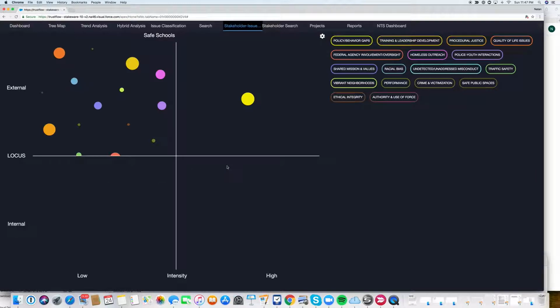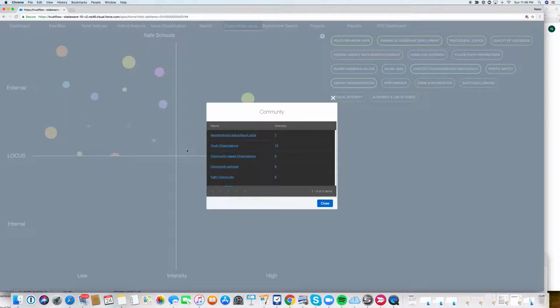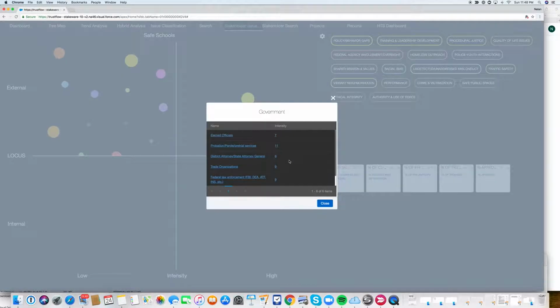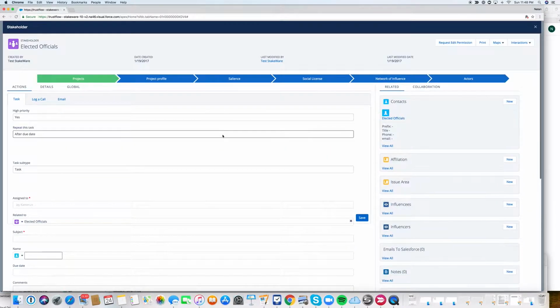So for example, those stakeholders that you have more than 100 meetings with will be considered high intensity stakeholders. So here we basically have an opportunity to look at these different groups and see, for example, that group over here, it's made out of community stakeholders, and you can see all the different interactions, the level of intensity of the different relationships. And the same over here, when you're looking at the group of government, we can actually see how many meetings they had, who were the people that were participating in those meetings, and what were they talking about.